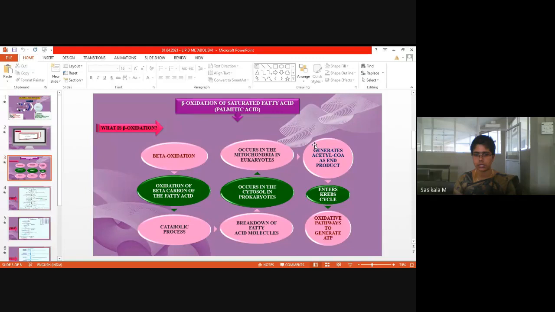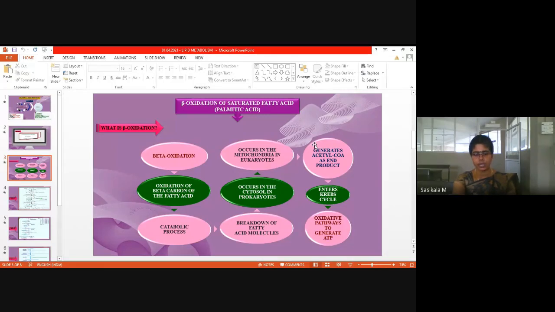Gluconeogenesis. Have you studied gluconeogenesis? It is a very important pathway. You will be getting a 5-mark question from gluconeogenesis. So kindly go through all the metabolic pathways which you have studied.